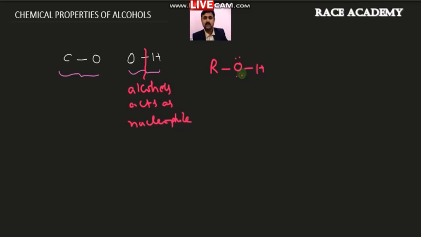As you know, over the oxygen in alcohol we have two lone pairs of electrons. If it is treated with a positively charged species like a carbocation, C plus, then we will see what happens. In this case it is quite different. This positively charged carbon will take over the oxygen. That means oxygen and carbon combine and release the hydrogen as H plus.